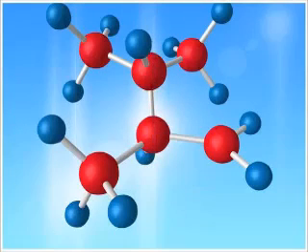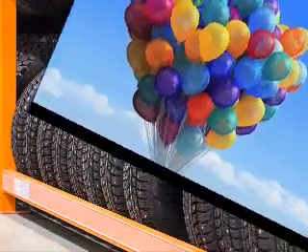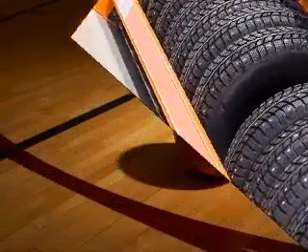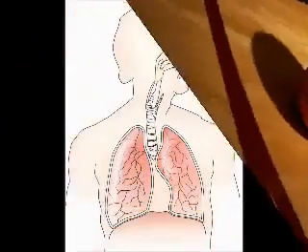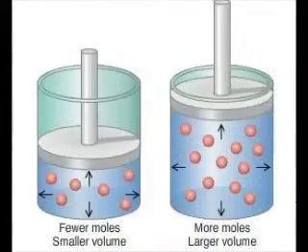Avogadro's law may sound complex, but this is actually evident in so many things that we see. This includes inflated balloons, vehicle tires, basketballs, and even our normal breathing. All of these examples involve the directly proportional relationship between the volume and amount of a particular gas sample.